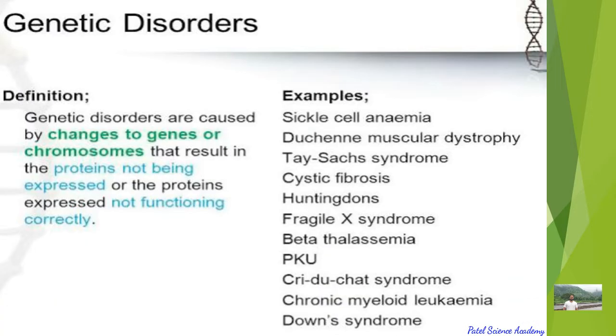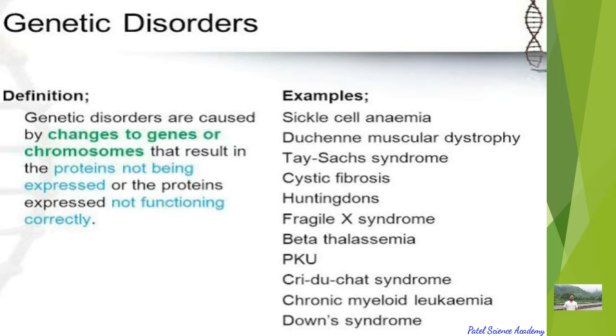So dear students, what is this genetic disorder? Genetic disorders are caused by changes to genes and the chromosomes that result in the protein not being expressed, or the protein expressed not functioning correctly.